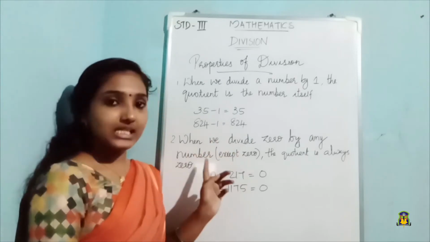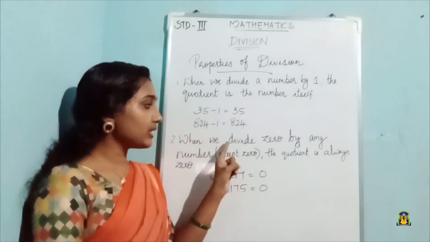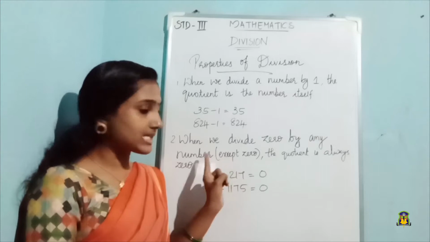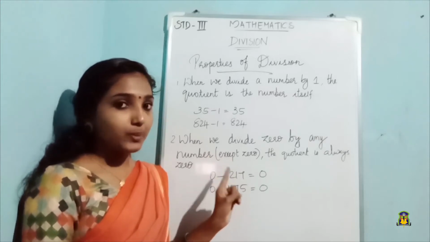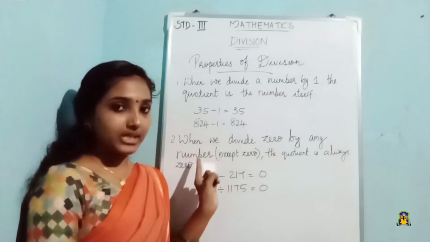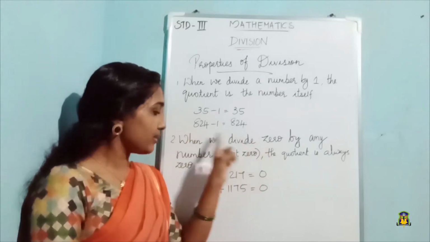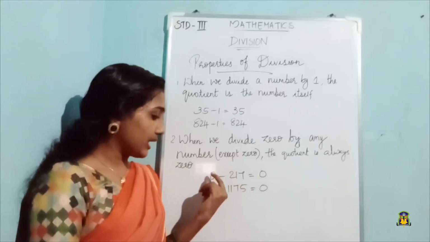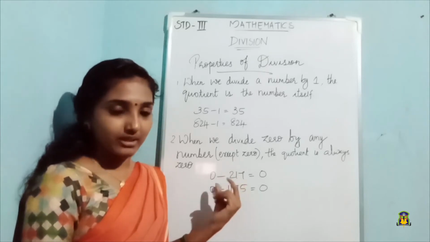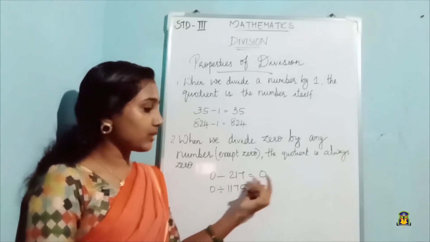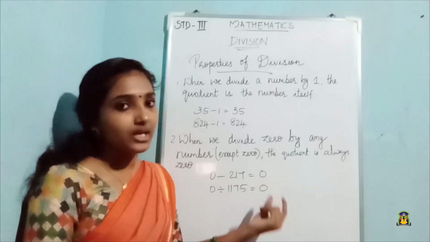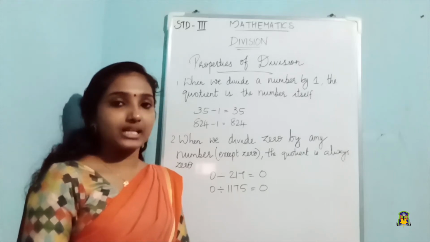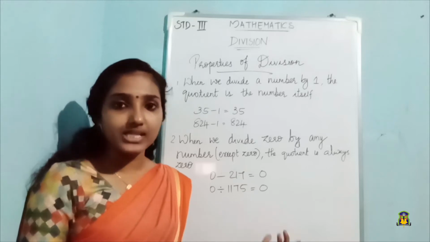The second property is when we divide 0 by any number. We are dividing 0 by any number except 0. We cannot divide 0 by 0. The quotient is always 0. When we divide 0 by any number except 0, the quotient is always 0. When we are dividing 0 by 217, what will be the answer? The answer will always be 0 itself. So when 0 is divided by any number, the answer will be 0 itself. This is our second property.